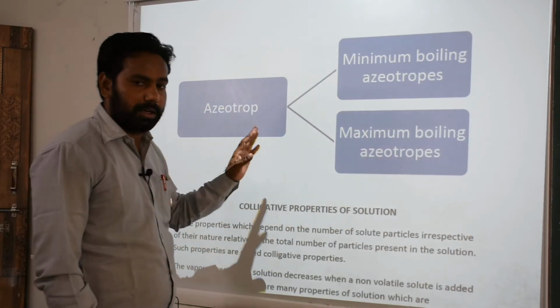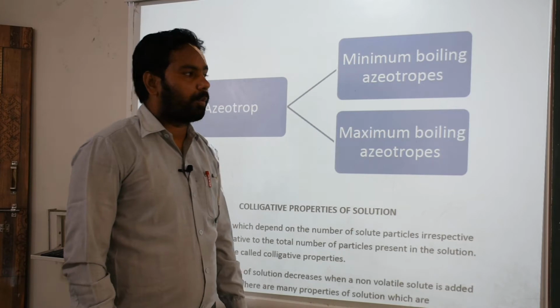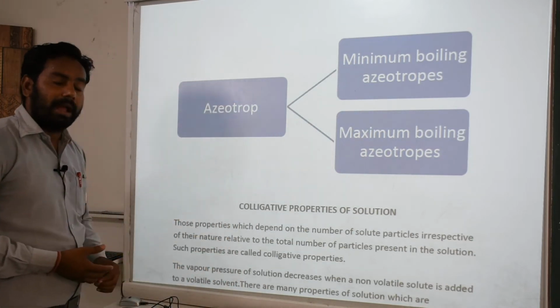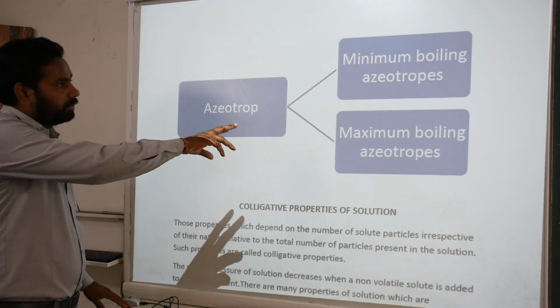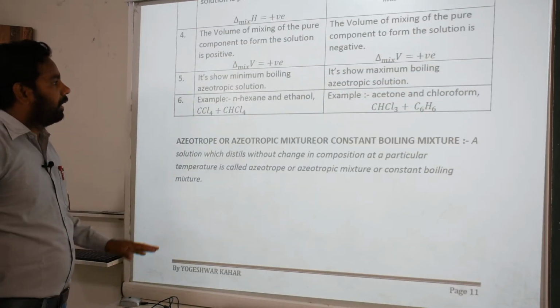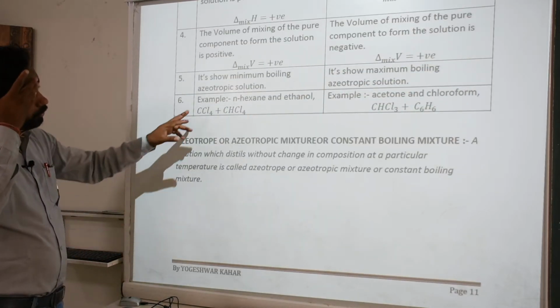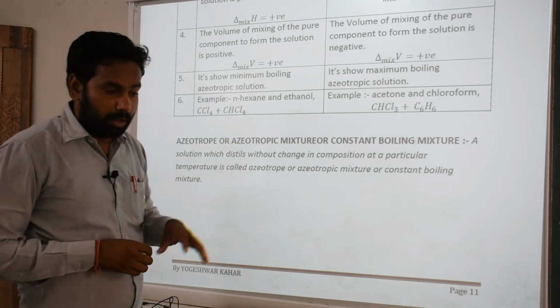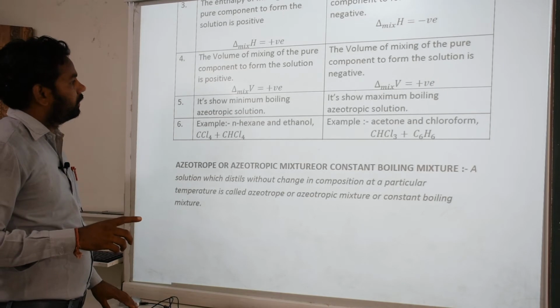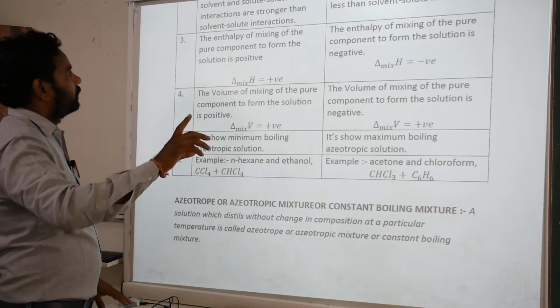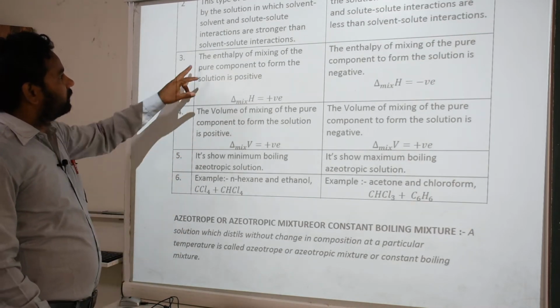Okay, azeotropic solutions are of two types: minimum boiling azeotropic solutions and maximum boiling azeotropic solutions. Both types of solution are related to positive and negative deviation. Positive deviation shows minimum boiling azeotropes, because of interactions.